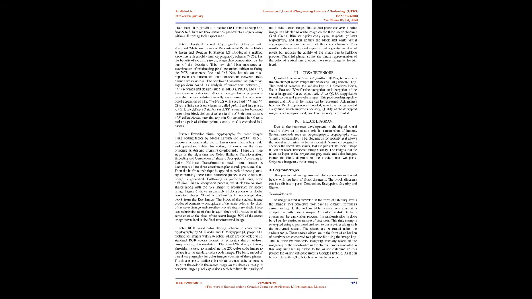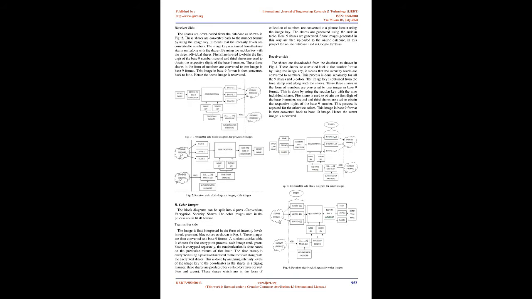Halftoning is performed using error diffusion. In the decryption process, we stack 2 or more shares along with the key image to reconstruct the secret image. Figure 6 shows an example of decryption with blocks from 2 shares, SHARE1 and SHARE2, and the corresponding block from the key image. The block of the stacked image produced contains 2 subpixels of the same color as the pixel of the secret image, and the other 2 subpixels are black. Since 2 subpixels out of 4 in each block will always be of the same color as the pixel of the secret image, 50% of the secret image is retained in the final reconstructed image.